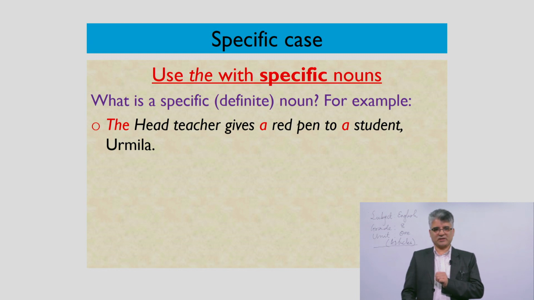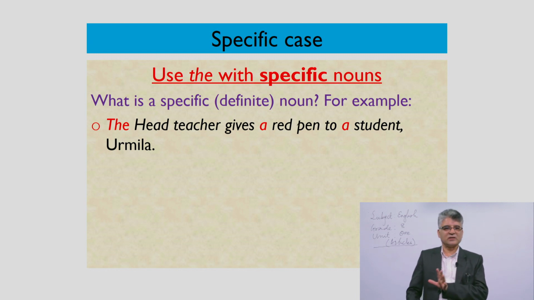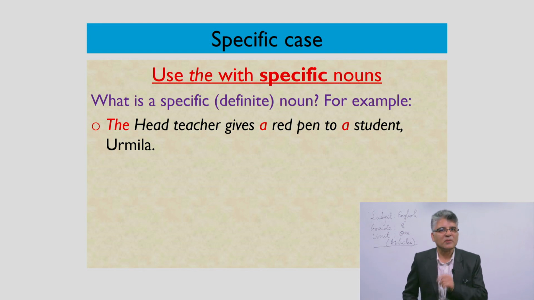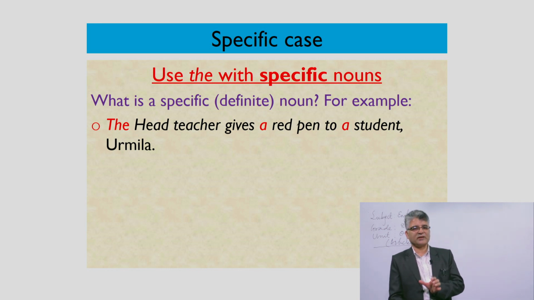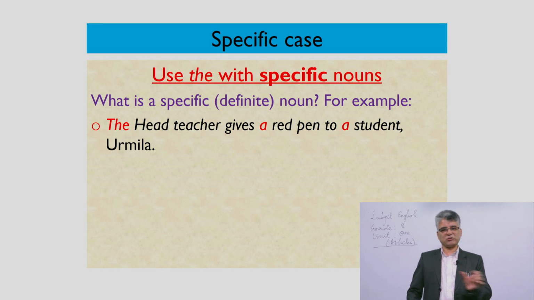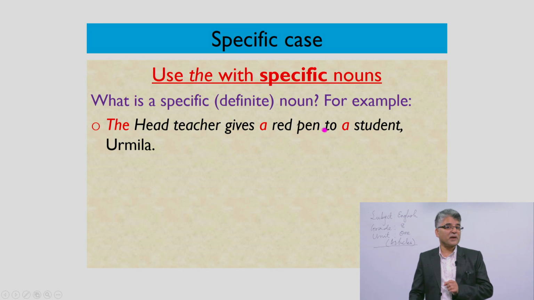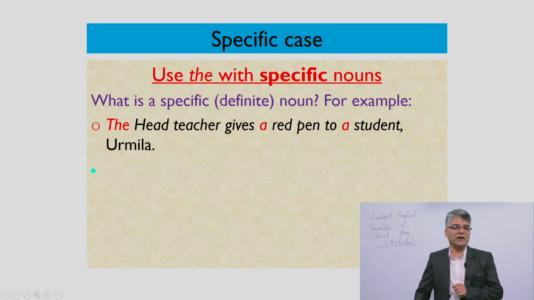This is the situation. The head teacher gives a red pen to a student. The name of the student is Urmila. The head teacher gives a red pen to his student Urmila. So here you can check out how the articles are used. The head teacher gives. Head teacher is the specific noun here. Gives a red pen to a student Urmila.